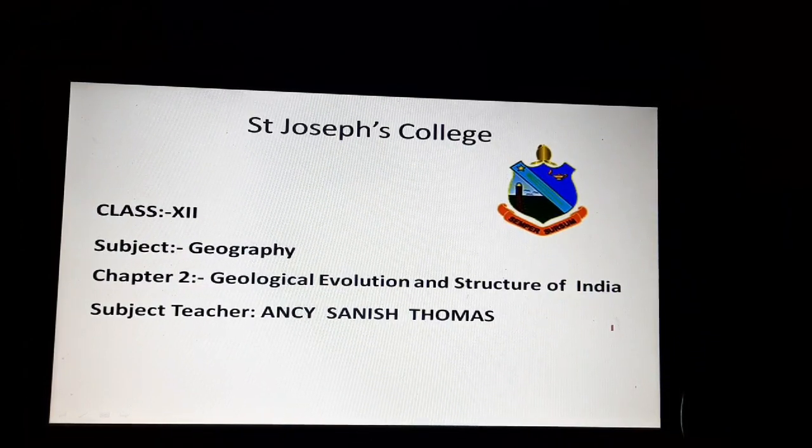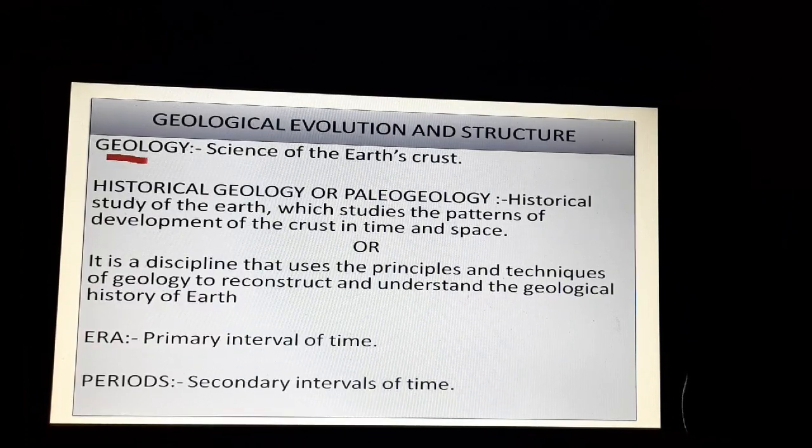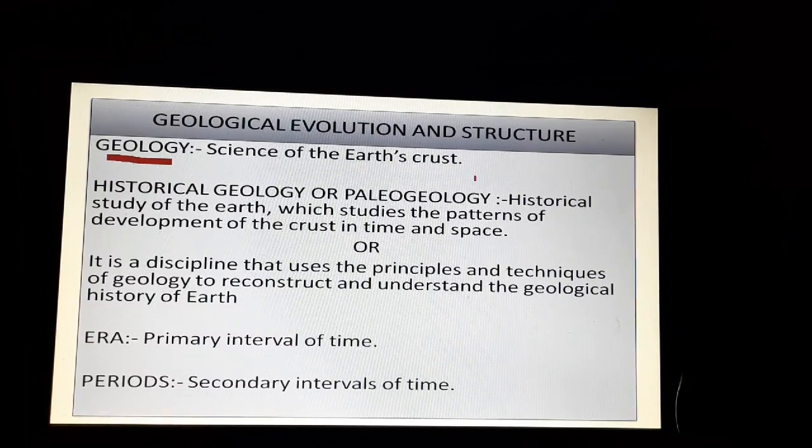Before beginning the chapter, you need to know certain terms related to the geological evolution of any region. The first term is geology. Now, what is geology? It is the science of the earth's crust. The topmost layer of the earth is the crust, and the crust is an ever changing part of the earth. So, how does this change occur? What changes occur? In what way do they occur? When we study all these aspects of the earth, we say that we are studying geology.